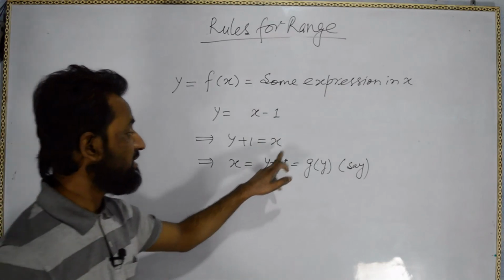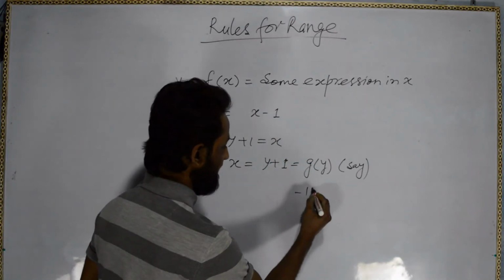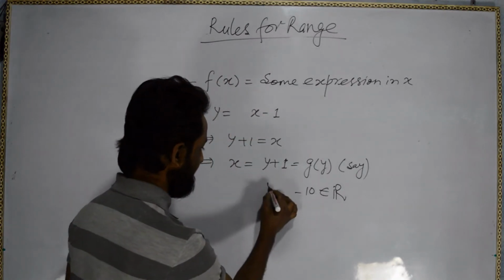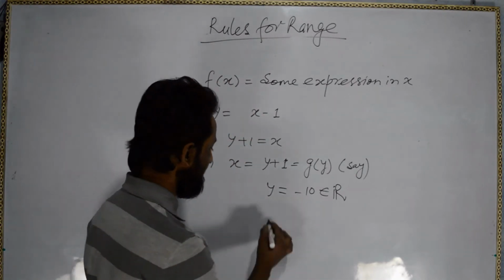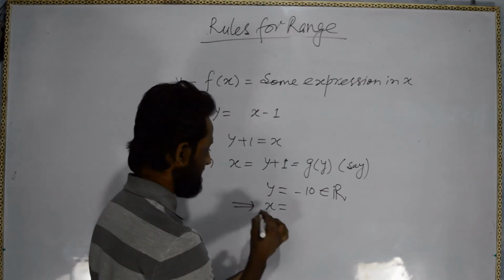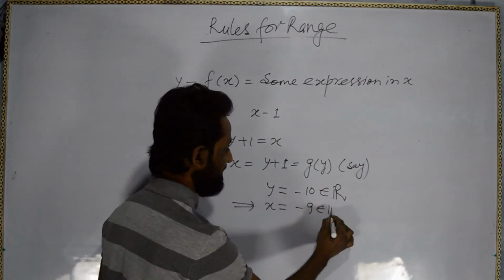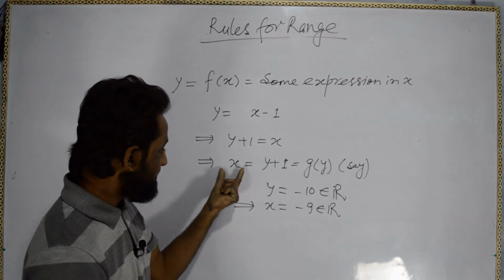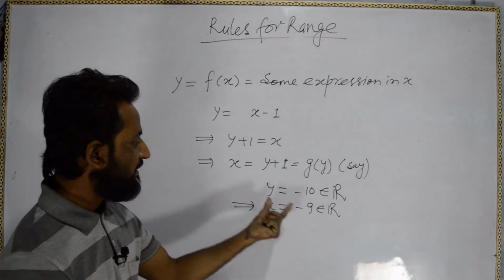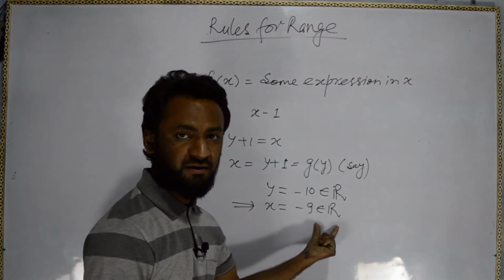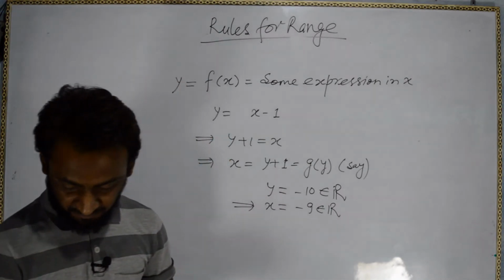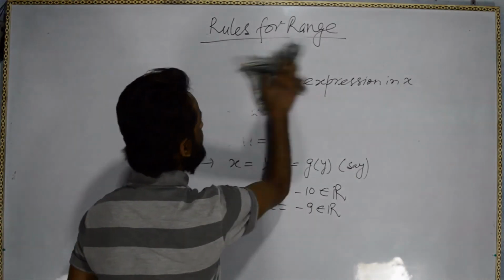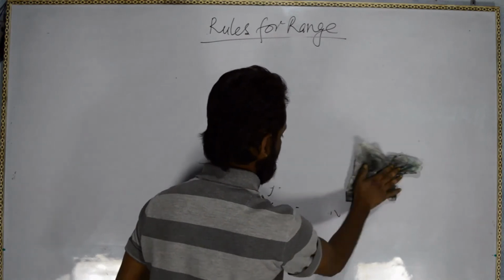Minus 10 is coming from the real numbers. And for y equal to minus 10, we are getting x equal to minus 9, that is also a real number. So that means the range value will be inside the set of real numbers. Okay, so note it down, I have written it here, then we will do some examples so it will be very clear.